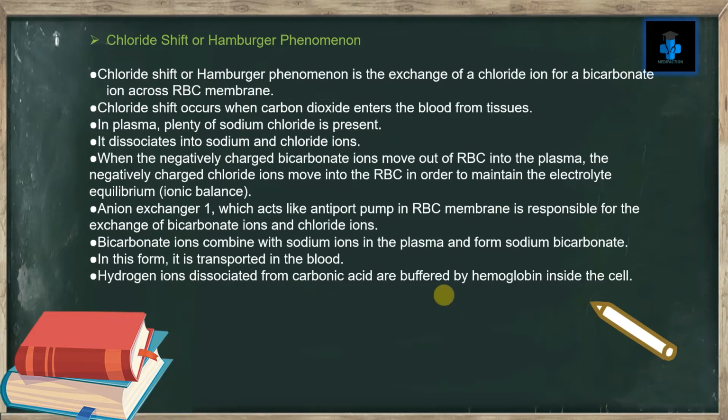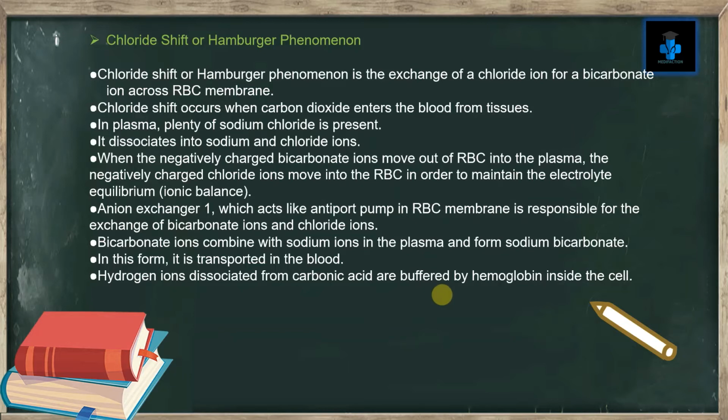Chloride shift or Hamburger phenomenon. Chloride shift or Hamburger phenomenon is the exchange of a chloride ion for a bicarbonate ion across the RBC membrane. Chloride shift occurs when carbon dioxide enters the blood from tissues. In plasma, plenty of sodium chloride is present. It dissociates into sodium and chloride ions. When the negatively charged bicarbonate ions move out of the RBC into the plasma, the negatively charged chloride ions move into the RBC in order to maintain the electrolyte equilibrium, otherwise called ionic balance.